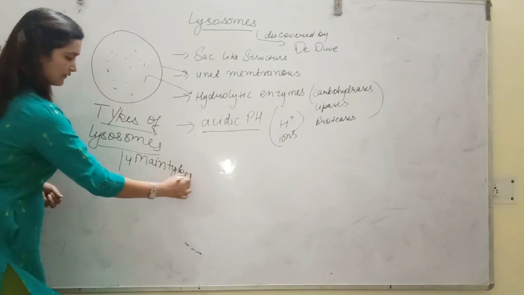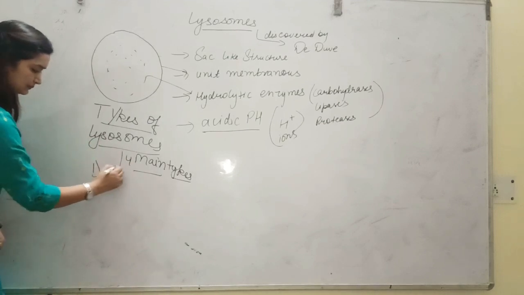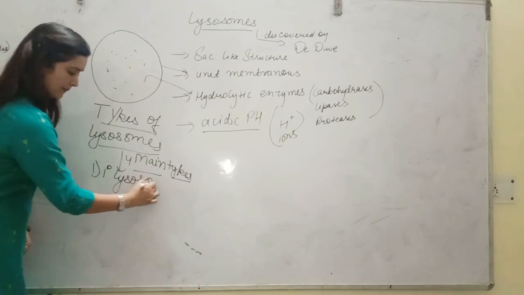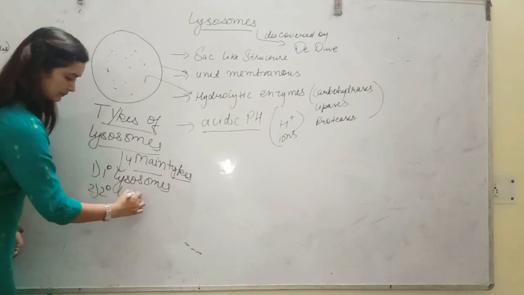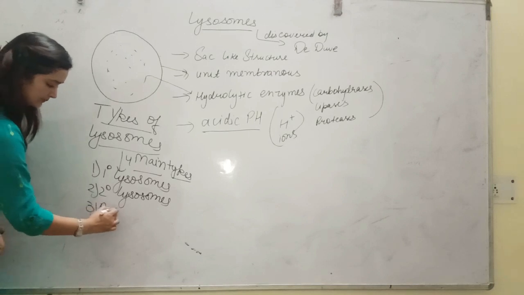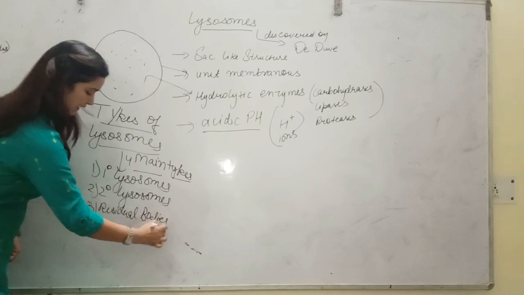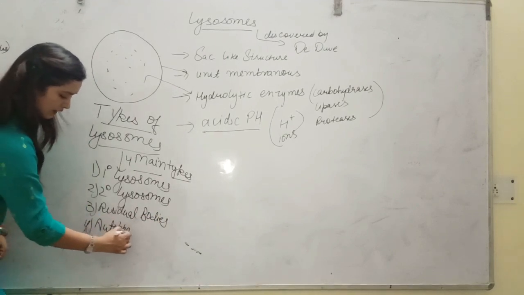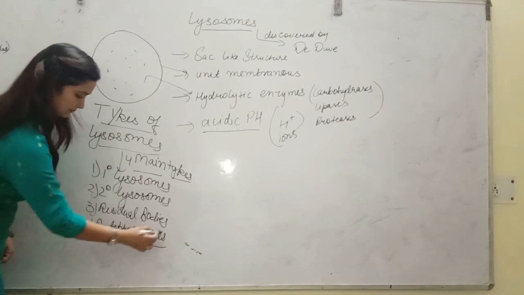Which four main types are there, students? They are primary lysosomes, secondary lysosomes, the third one called residual bodies, and the last one called autophagosomes. So let me discuss one by one.